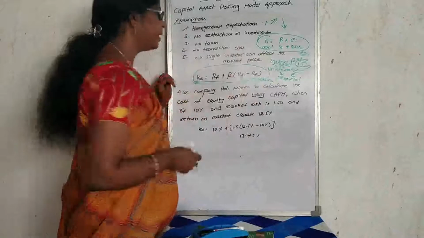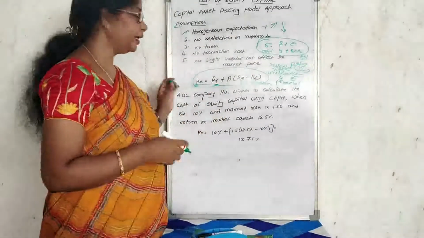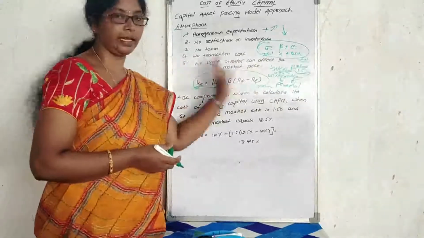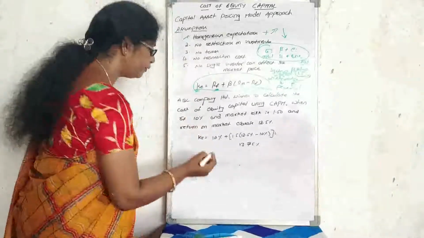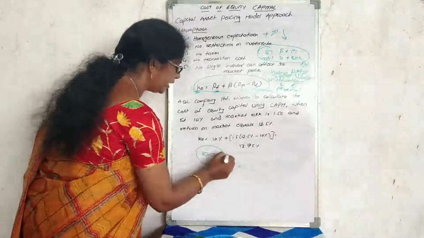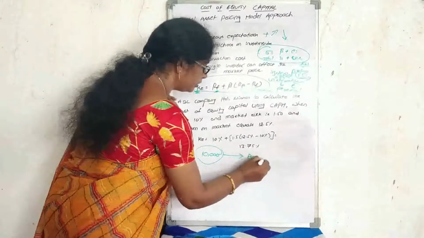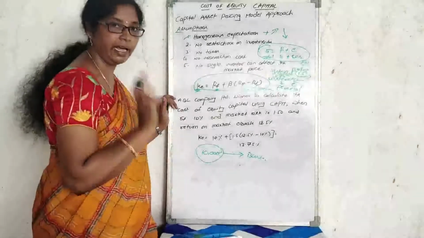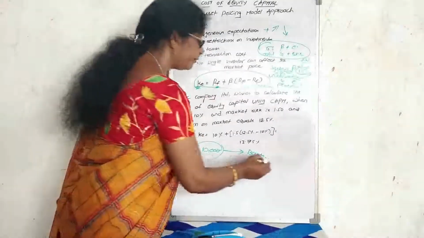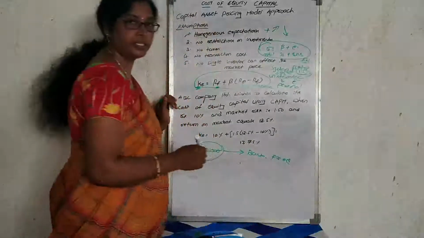It can be called the risk premium. RF is the risk-free rate of return. Why do we have to design the formula this way? For example, I have 10,000 rupees in my hand. If I invest the total amount in the bank, this is the debt value. How much return will I get? A fixed rate of interest in the future.